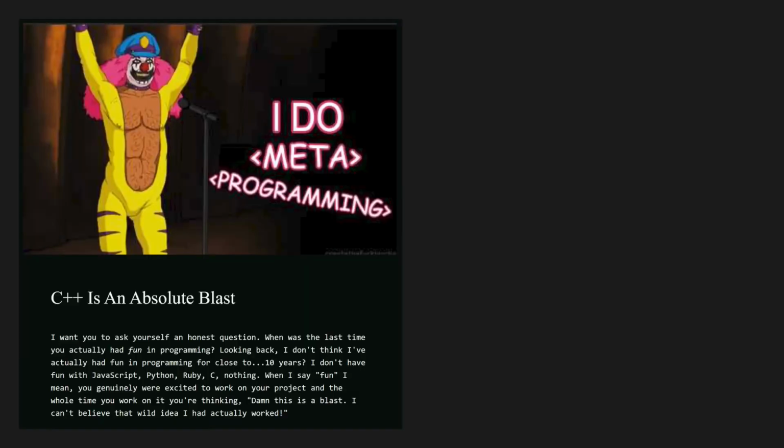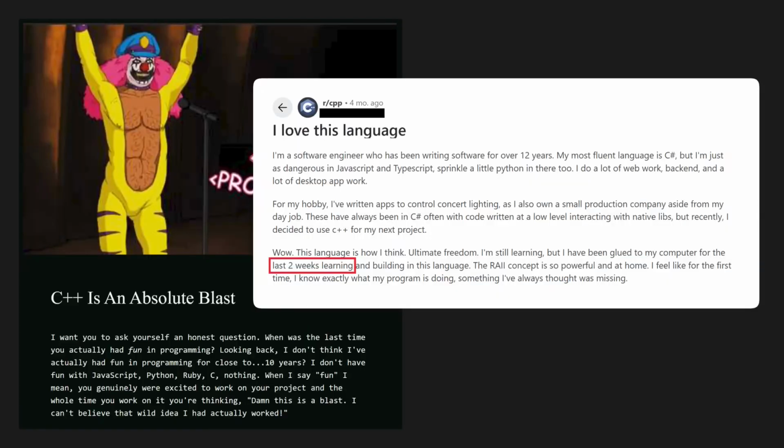And this is part of a greater trend that I see on the internet, where for some reason, people who don't even write production C++ seem to have such a high opinion of the language. Anytime I see a blog or a video about how C++ is a blast or that somebody loves the language, my immediate thought is that this person is a complete and total noob. I have a very simple assertion to make about C++, and I want to be unequivocally clear about it. If you like C++, then you don't know it well enough.